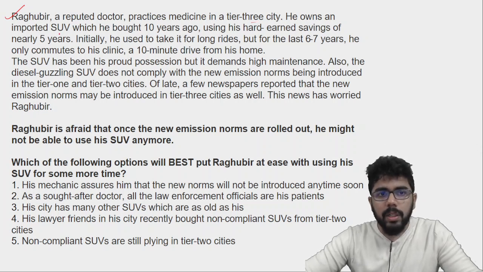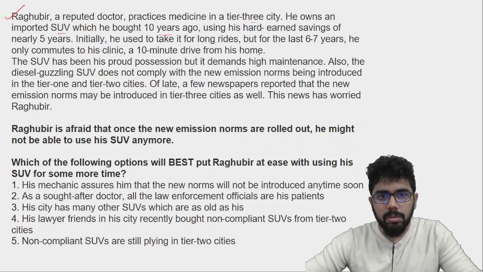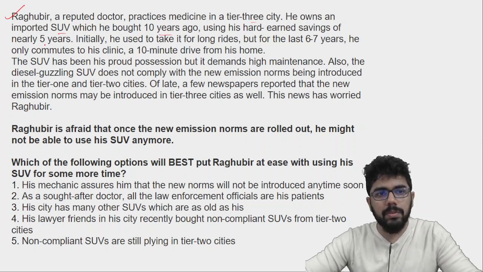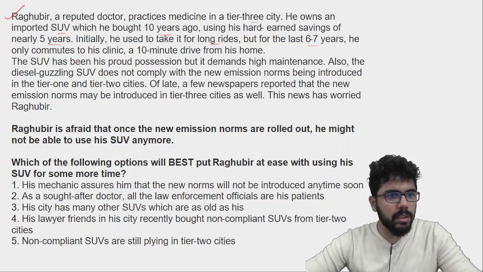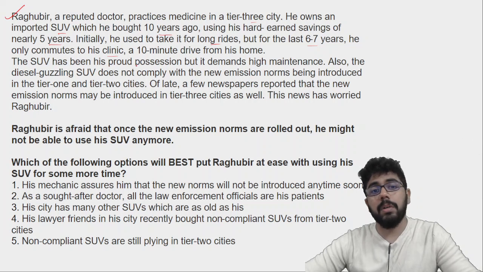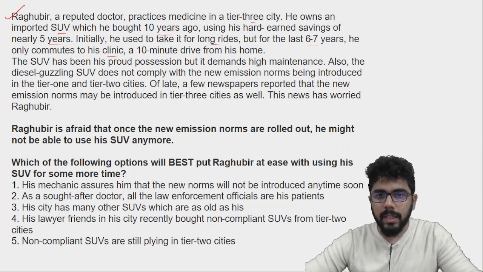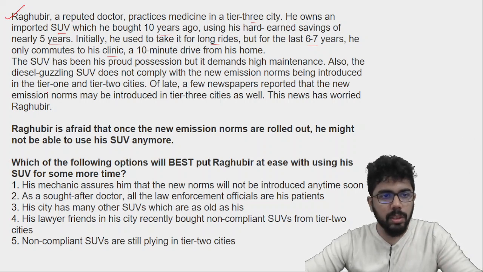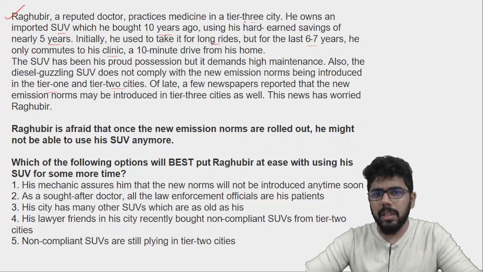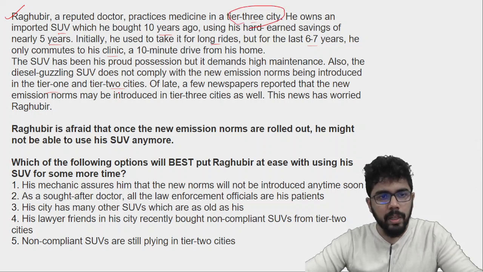He owns an imported SUV which he bought 10 years ago using his hard-earned savings of nearly 5 years. Now, initially he used to take it for long rides, but for the last 6-7 years, he only commutes to his clinic, a 10-minute drive from his home. The SUV has been his proud possession, but it demands high maintenance. Also, the diesel guzzling SUV does not comply with the new emission norms being introduced in the tier 1 and tier 2 cities. वो कहाँ पे रह रहा है? tier 3 city में. Every detail matters.